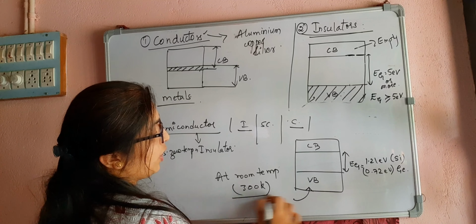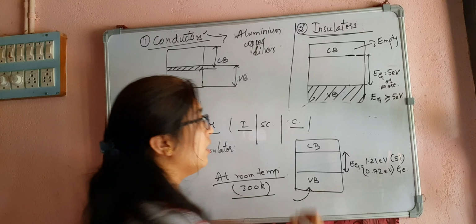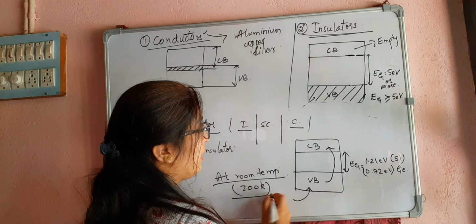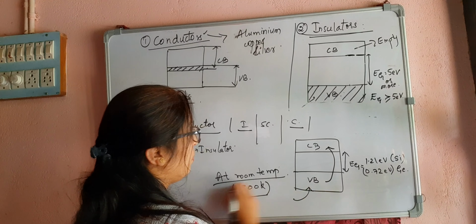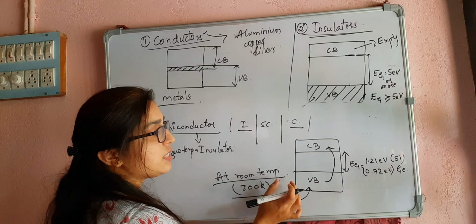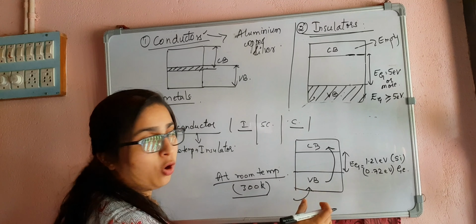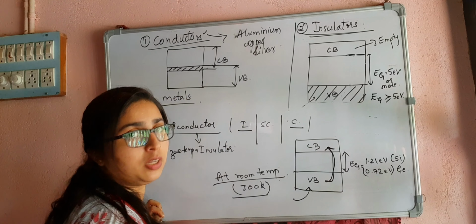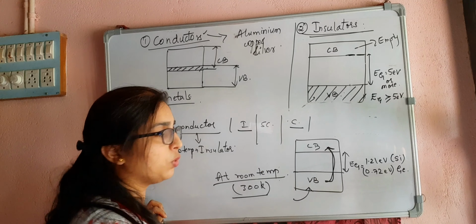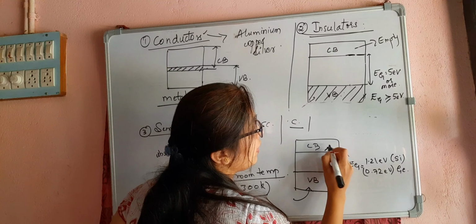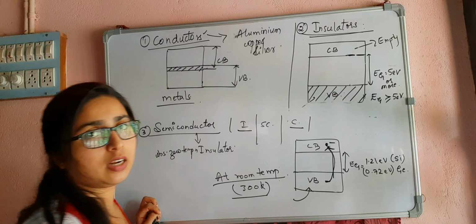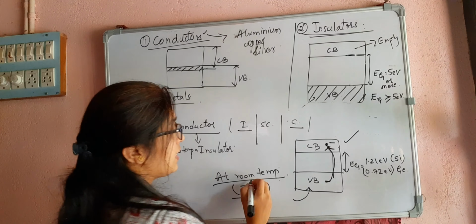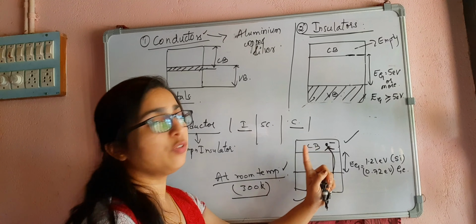at this temperature there will be free electrons available in the conduction band, because this temperature is enough to break the covalent bonds and make the electron move away from the influence of its particular nucleus. So we will get free electrons in the conduction band, and they can conduct electricity. That is, at room temperature we have free electrons.